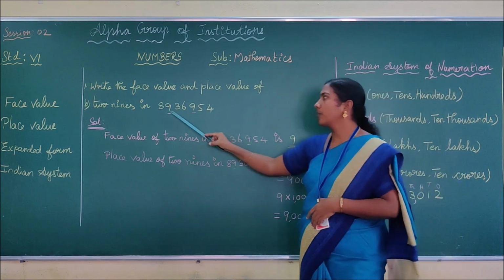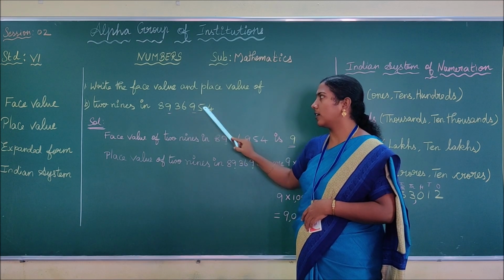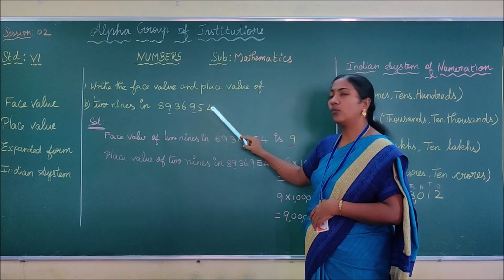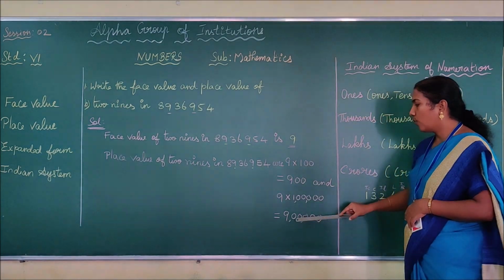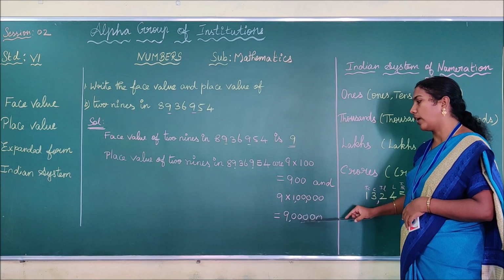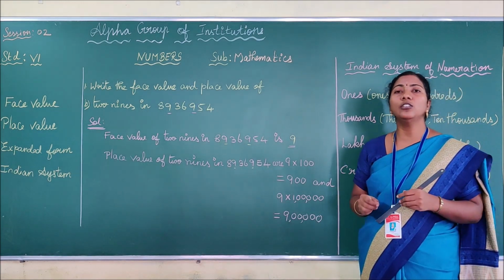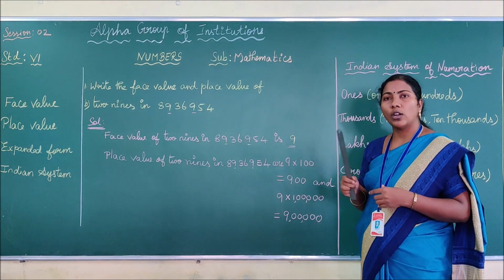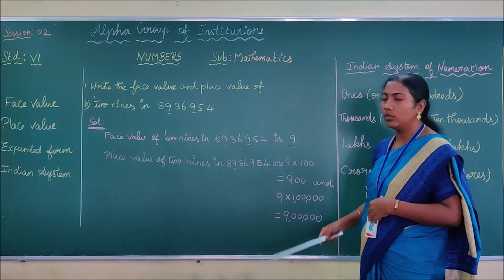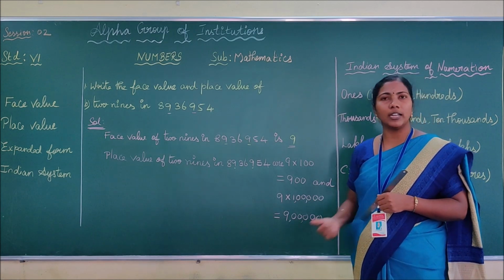Next, see where the other 9 is located. It is located here. After the 9, how many digits are there? 1, 2, 3, 4, 5. So add 5 zeros to this 9. Thus we easily get the place value of 9. Don't everyone follow this method. Only those who are struggling to write the answer should follow this method to find the place value. You have to write this step also along with the answer. I hope you understand this.